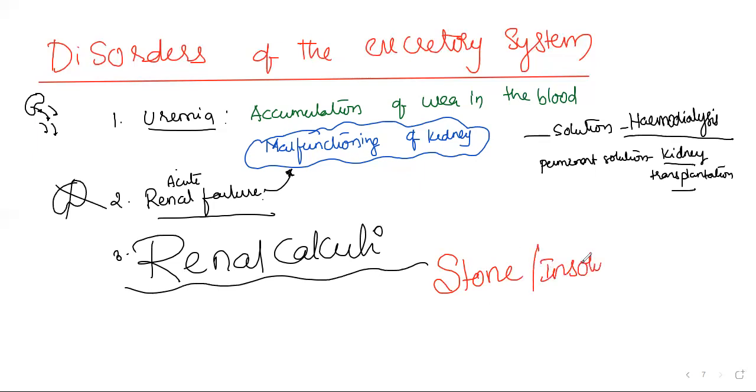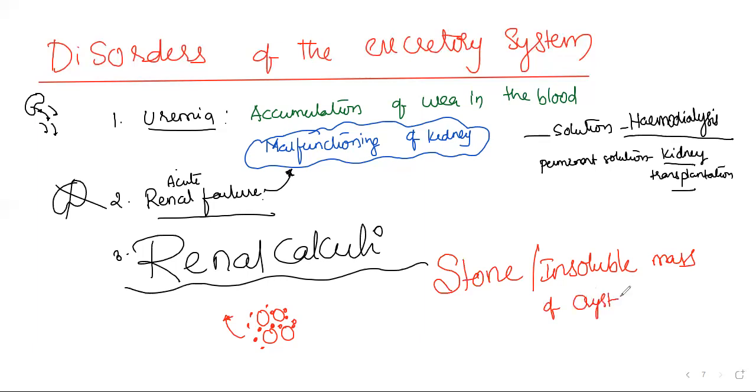So let me ask you a question here. If a person is eating food material and along with that he also eats some stones, how far is the possibility of renal calculi in that person? Percentage of chances? 90%, 80%, you can estimate.